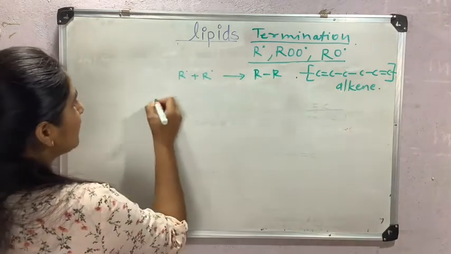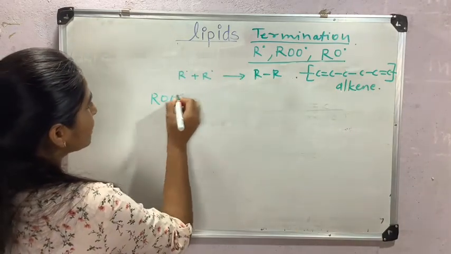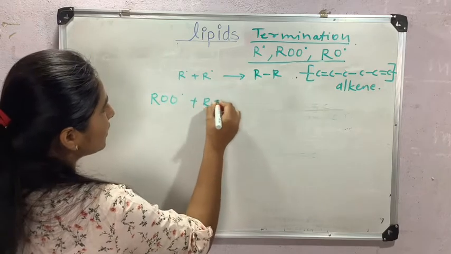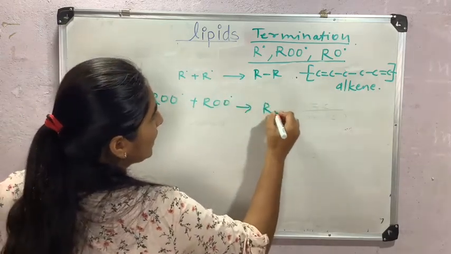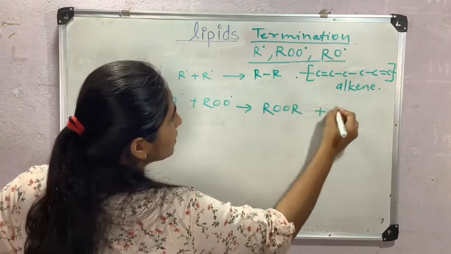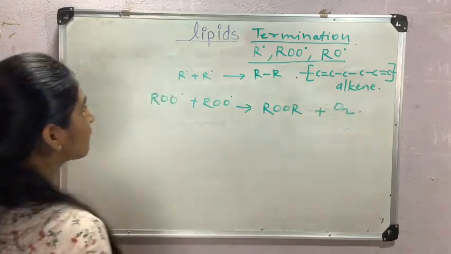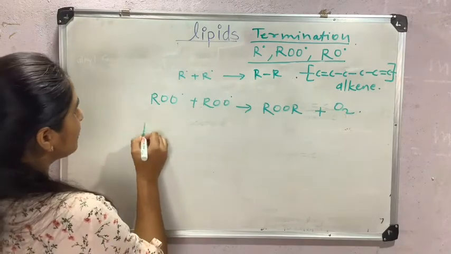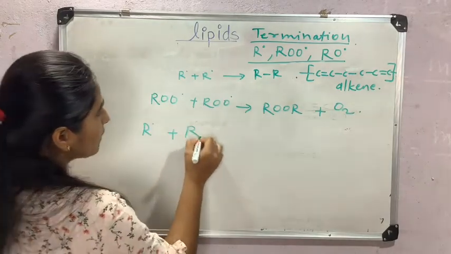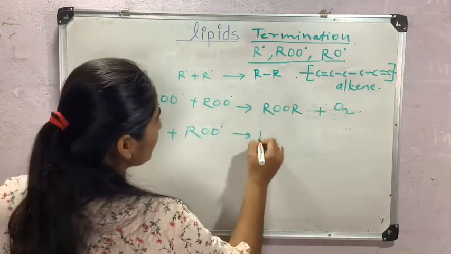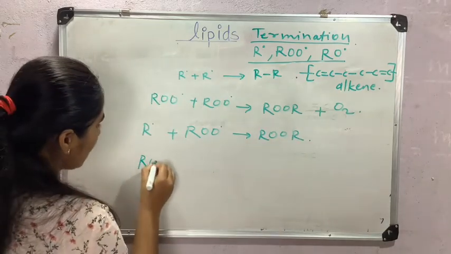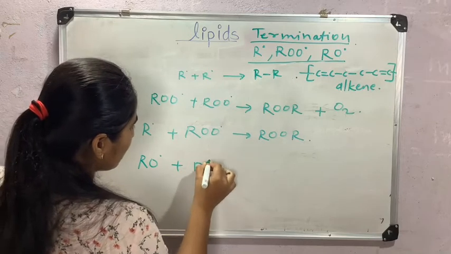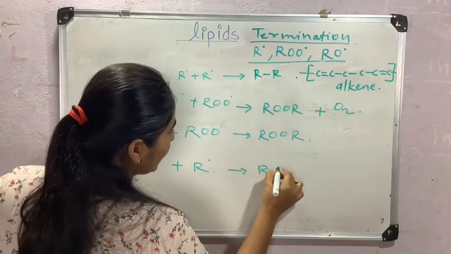This R-R. Then again peroxide free radical may react with peroxide free radical, and we can get ROR plus oxygen molecule. Again remaining this R, we can get ROOR. Again this RO, we will get ROR.